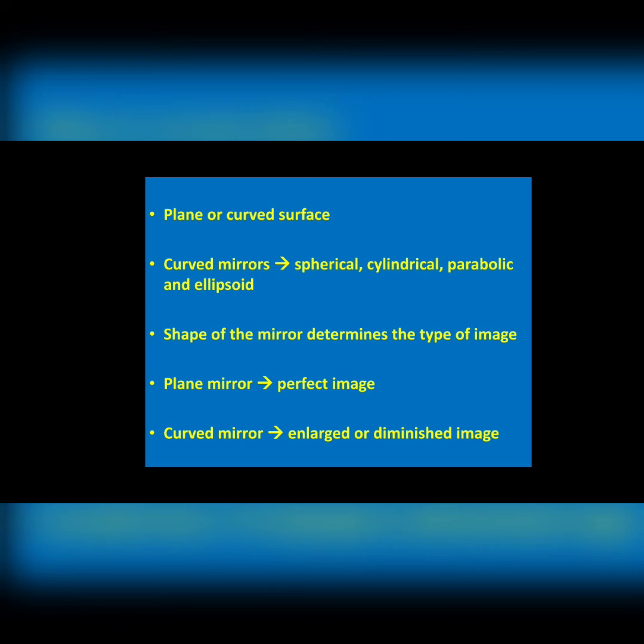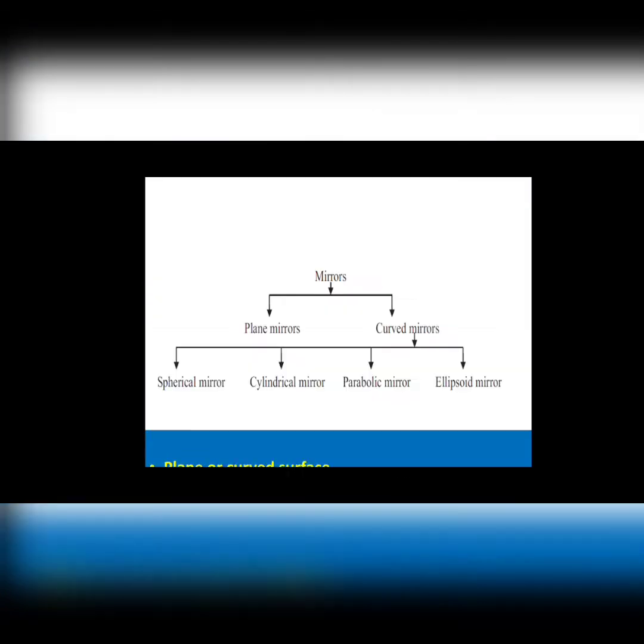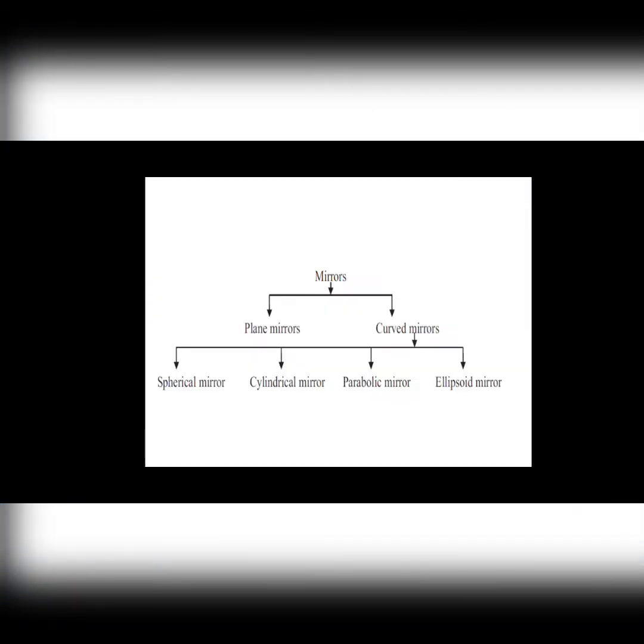Plane mirrors form the perfect image of an object, whereas curved mirrors produce images that are either enlarged or diminished. So mirrors are classified as plane mirrors and curved mirrors. Curved mirrors are further classified as spherical, cylindrical, parabolic, and ellipsoid.